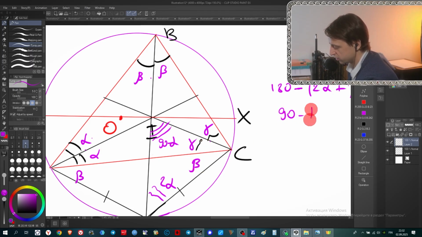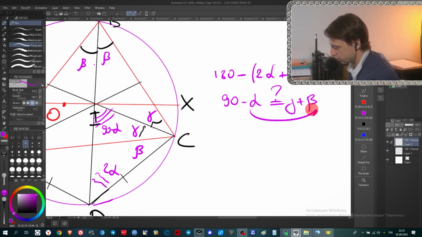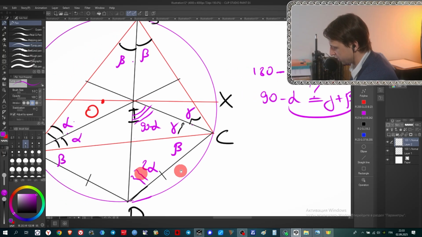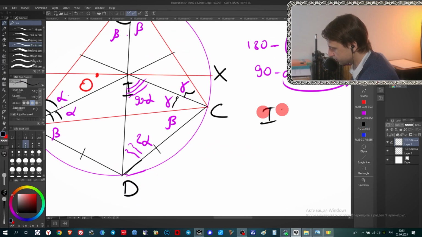Is it true that 90 minus alpha equals gamma plus beta? Of course it's true, because if you bring alpha here, you will get that gamma plus beta plus alpha is 90 degrees, and we just said that it is definitely true. So these two angles are equal, and it means that ID equals DC equals AD.